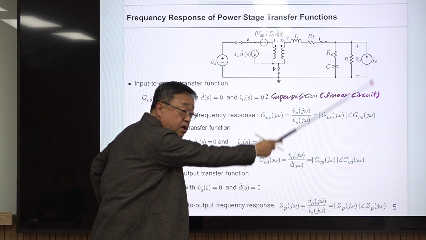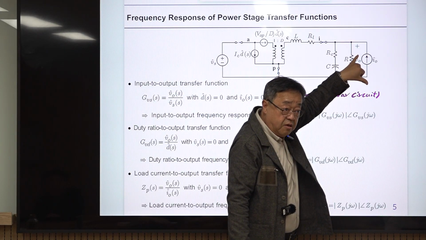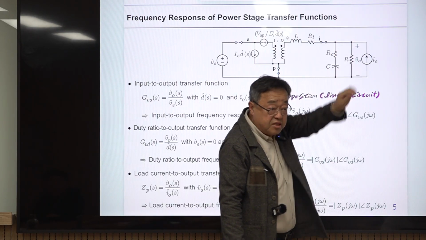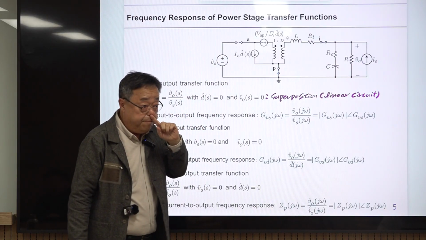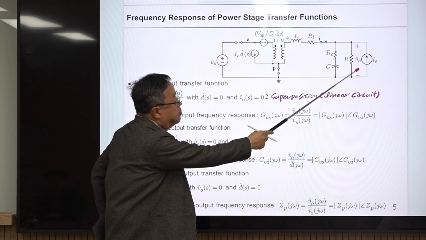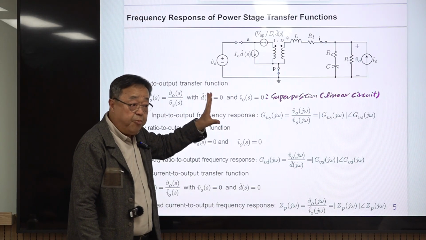Why is that? You want to regulate this. You want this voltage to be fixed forever, so you should sense and monitor this. This is the output voltage. It is located at the output port, but that does not mean that is why it is the output variable.